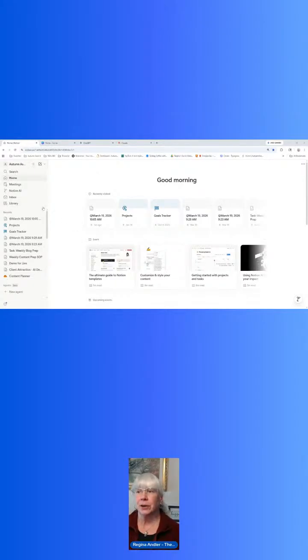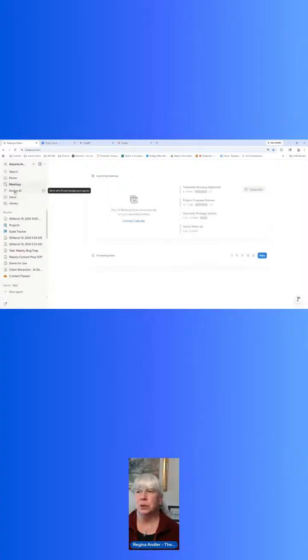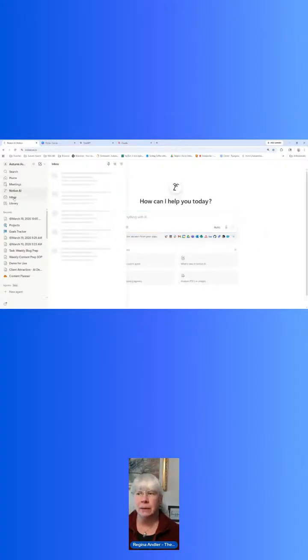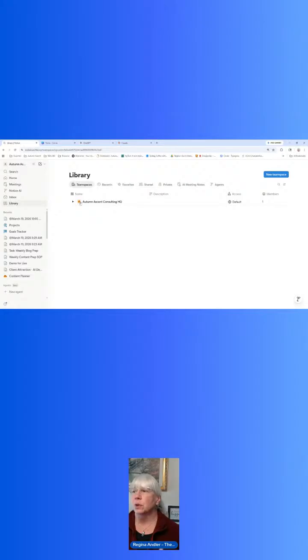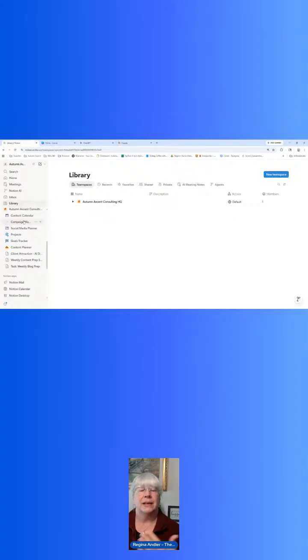So in here, you can have your meetings scheduled. You can use their Notion AI. You can have an inbox here with stuff going on as soon as you set them up. I do not have anything set up in my Notion right now for this. In the library, there's a whole bunch of things you can do out here. Now, you can put projects in here. You can have team spaces, especially if you're working with any VAs.